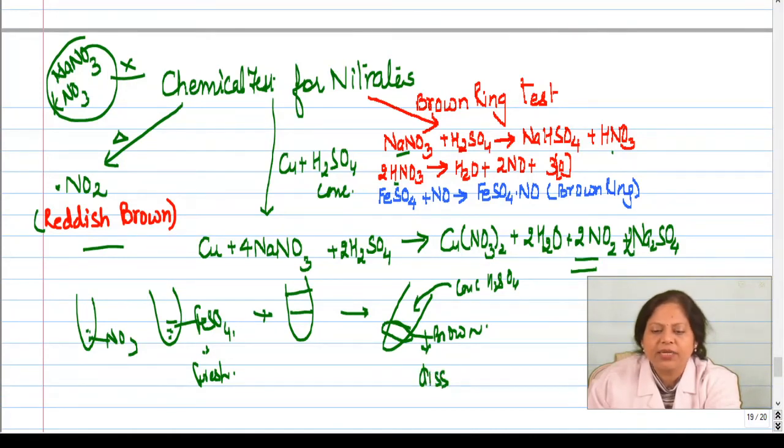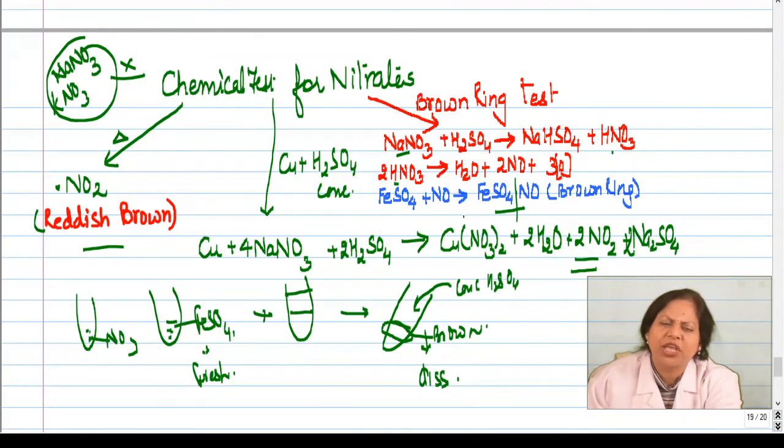Why does it disappear children? Because then concentrated sulfuric acid combines with water, and heat is generated. With this heat, the bond breaks and you get what? Ferrous sulfate, and nitric oxide is released. As soon as it is released, the brown ring disappears. Now when it goes up, there is what? Oxygen. So further there are chemical reactions and you are not able to see the brown ring back.